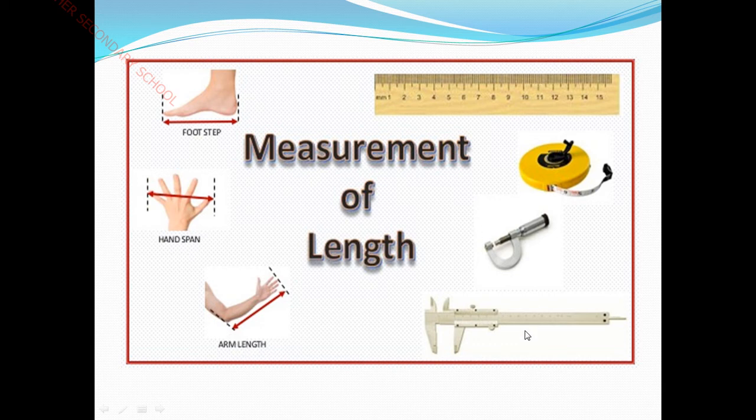Next, see, these are all the instruments we are using right now. Scale, you'll often be using. And next, measure tape. In the construction field we use this as well. Screw gauge and vernier caliper. So these are all the equipment we are using for measuring length, right?